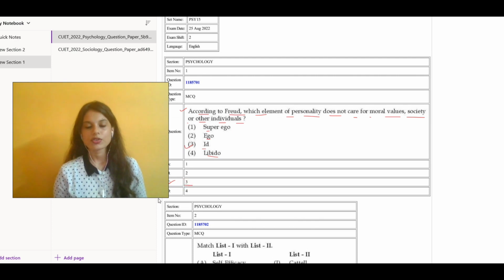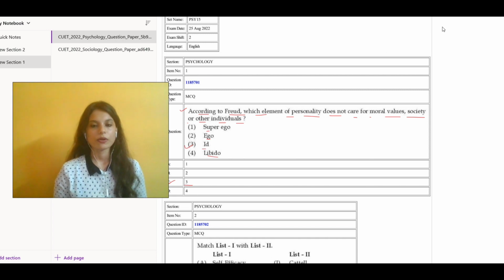Sigmund Freud's structural model of the psyche includes the id, the ego, and the superego. Here, the id is associated with instinctual drives and desires, often acting on basic impulses without regard for any kind of societal norms or the feelings of others. It does not consider moral values, society, or other individuals. Moving over to the next question.